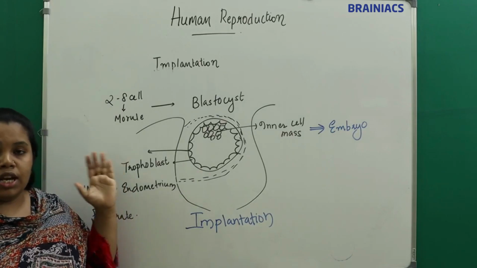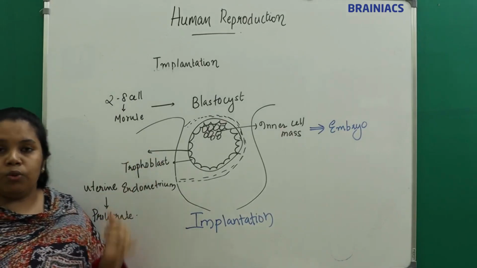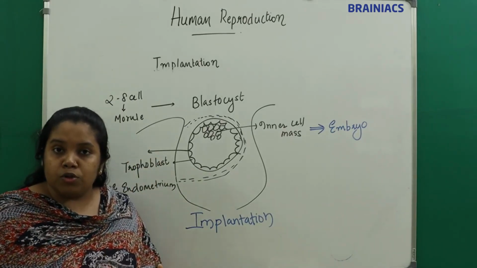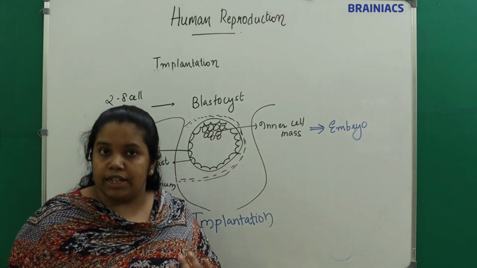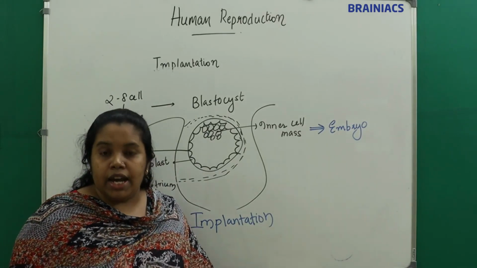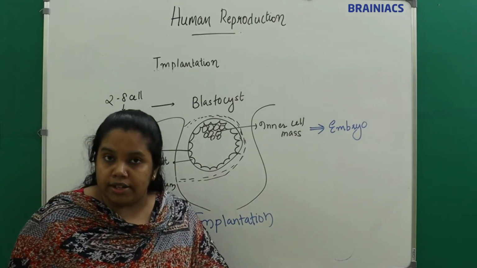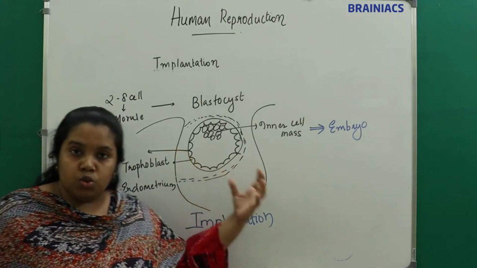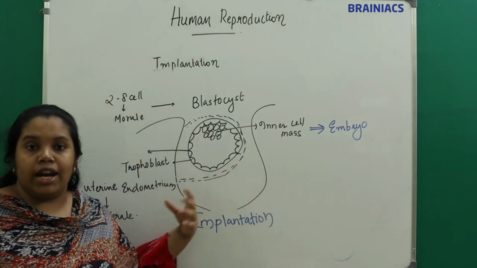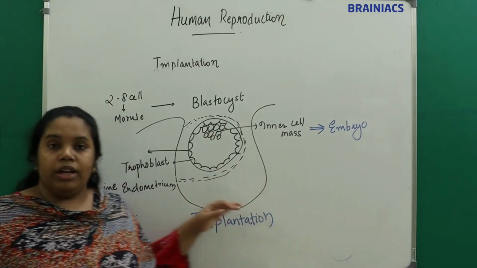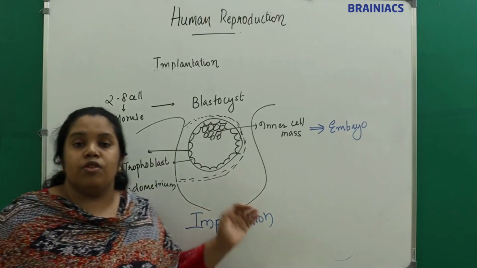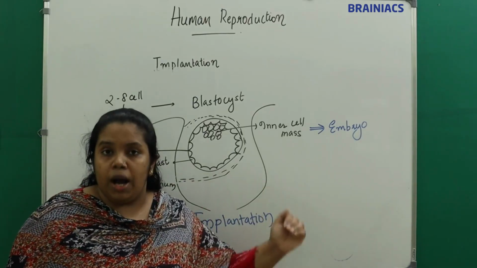Understand what happens to the zygote? I told you the zygote will divide. It will undergo cell division, and that process is called cleavage, right? And the daughter cells formed are called blastomeres, right? And it will come to the 2-cell stage, 4-cell stage, 8-cell stage. When it reaches the 8 to 16 cell stage, we will call it the morula, right?